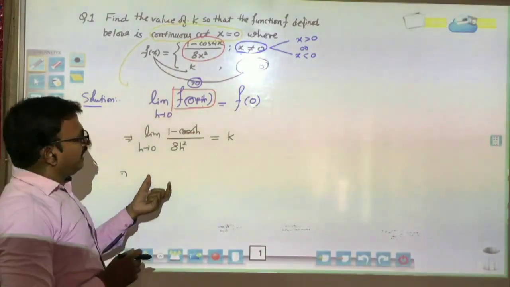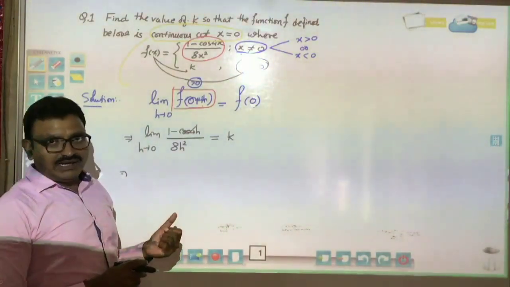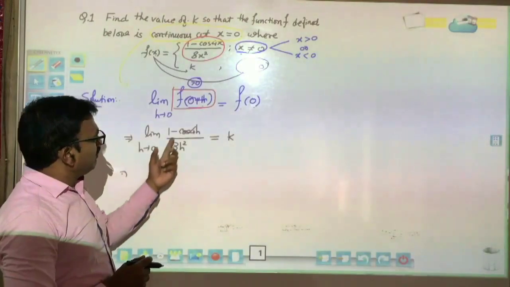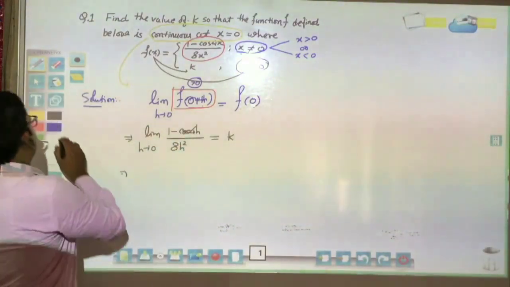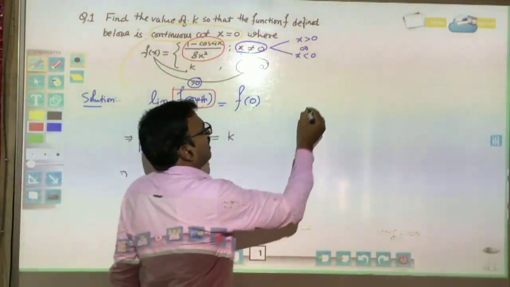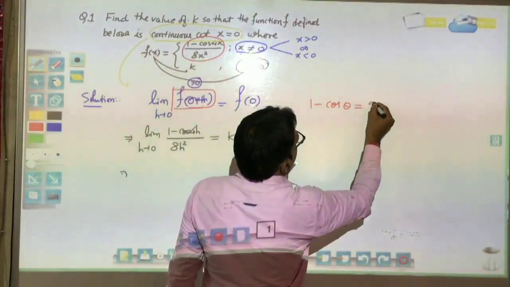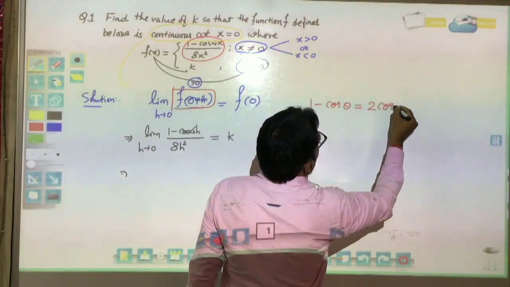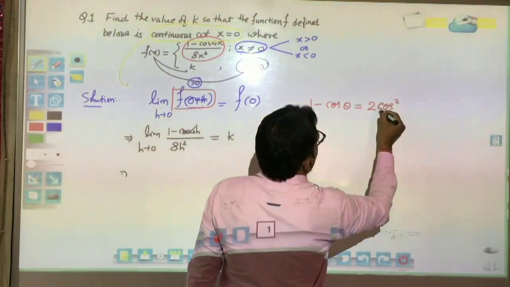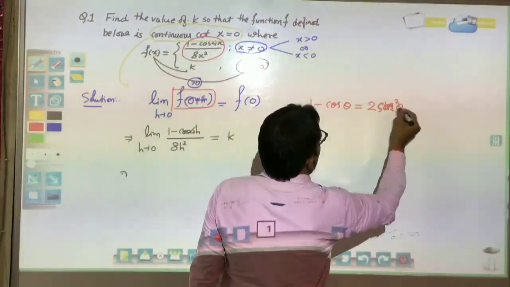The next step depends on our trigonometric identities. 1 minus cos 4h. In class 11th we read the formula: 1 minus cos theta is equal to 2 sin square theta by 2.